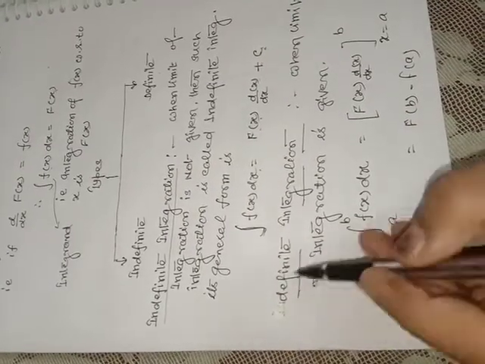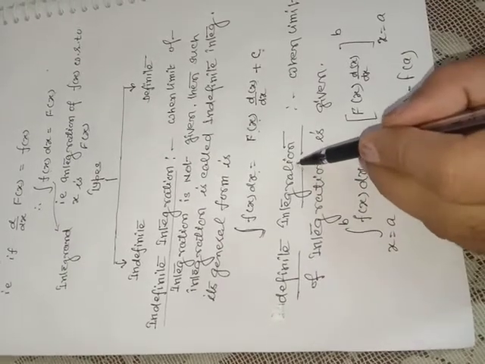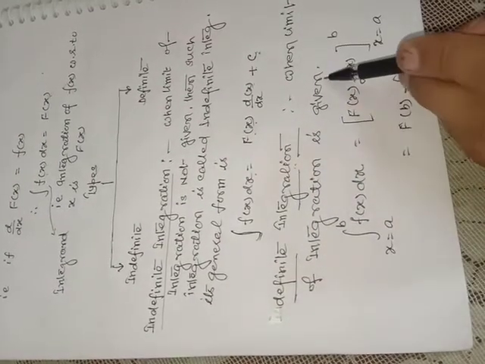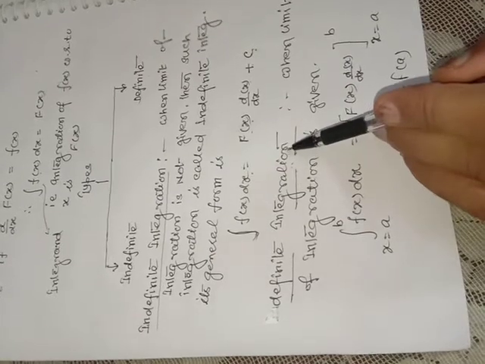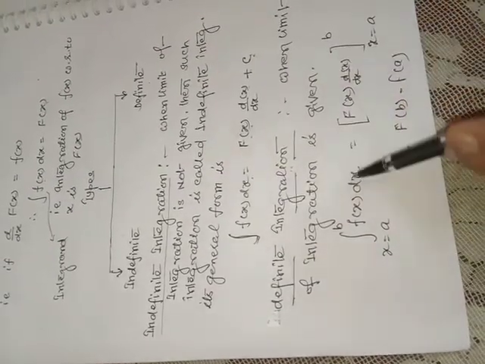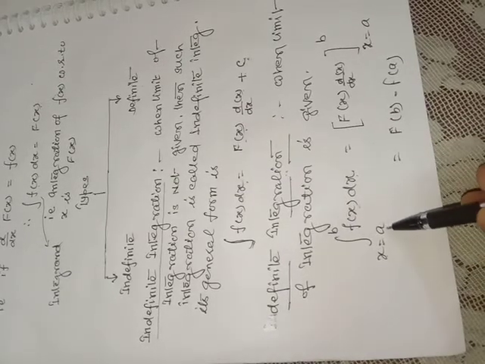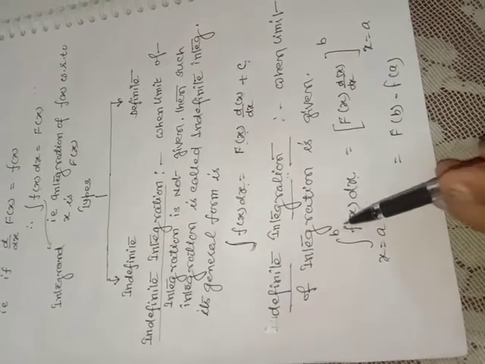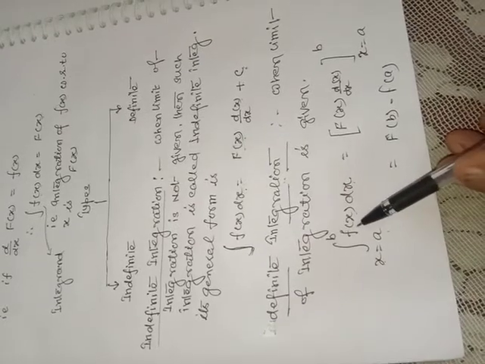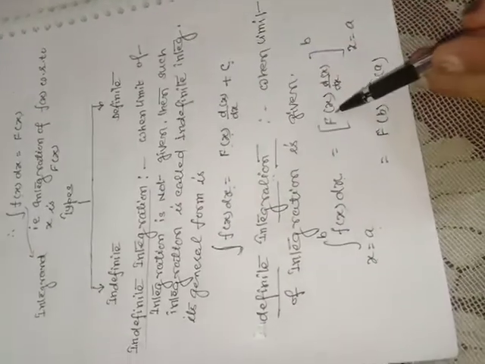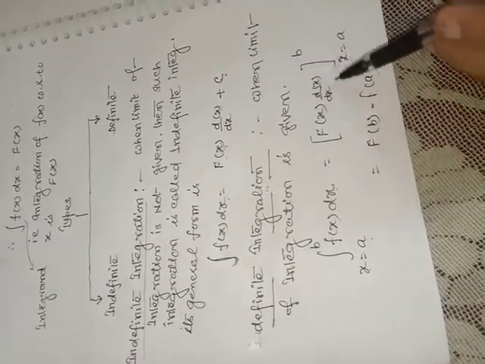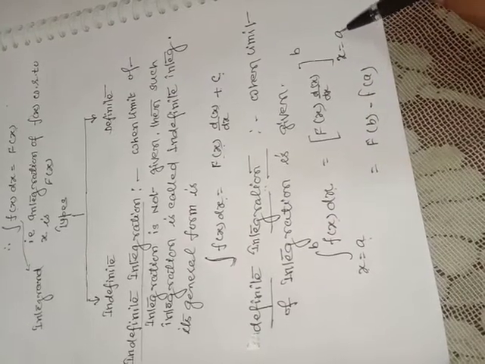Now the second type, definite integration. In definite integration, when the limit of integration is given or known, then such type of integration is called definite integration. Its general form, suppose integration of f(x) dx, where x is varying from a to b. A is called the lower limit and b is called its upper limit. And its integration we have seen above. It is capital F(x) d by dx of x. Now x is varying from a to b.